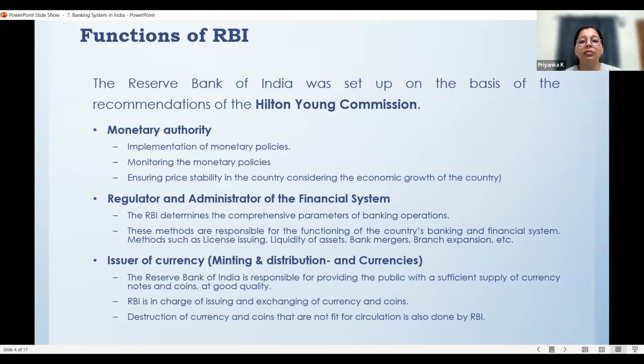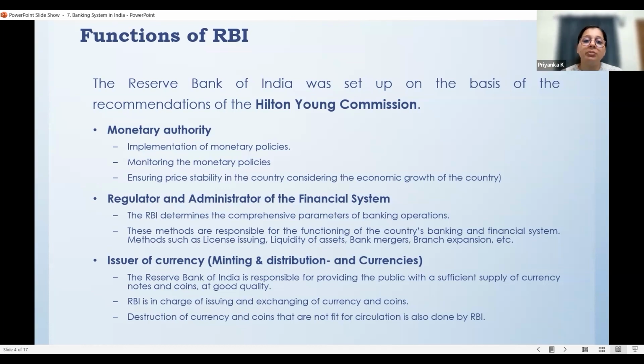The printer of our 1 rupee currency note and lower coins is actually the Government of India. Now, this is where people usually get confused. So you should understand that RBI prints currency notes which are more than 1 rupee in value, and if it's a 1 rupee note and coins or lower denomination coins, it is actually printed by, it's called minting. The term is called minting.